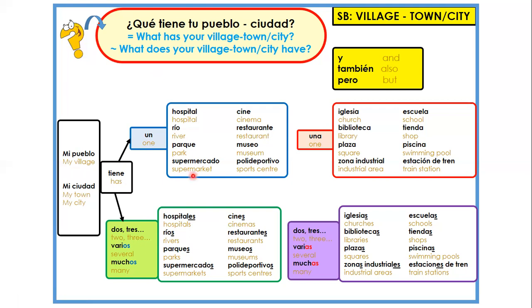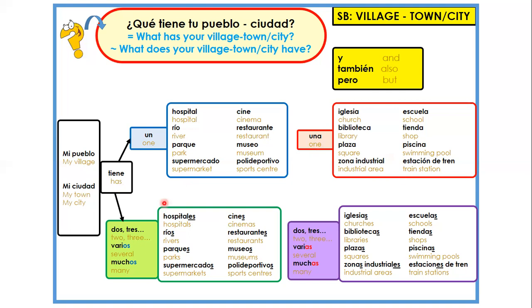Another one. Mi pueblo tiene una plaza. My village has one square or a square. Mi pueblo tiene una estación de tren. My village has one train station.